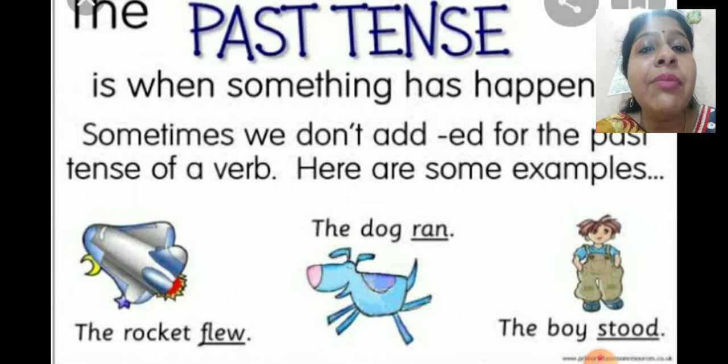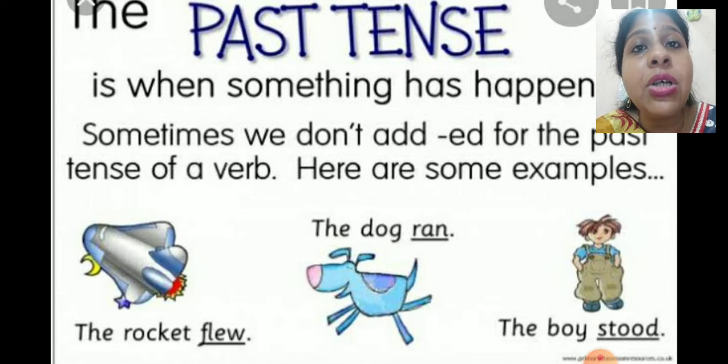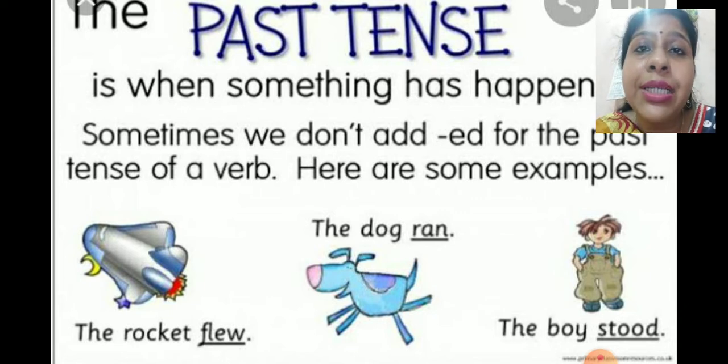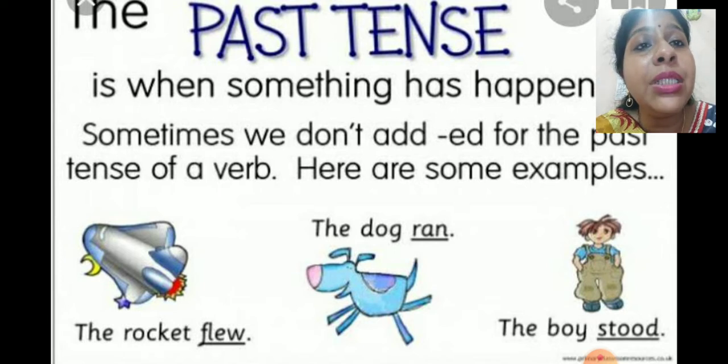Here are some examples. When changing the present tense of the verb into past tense, we don't add ed, but the word completely changes.